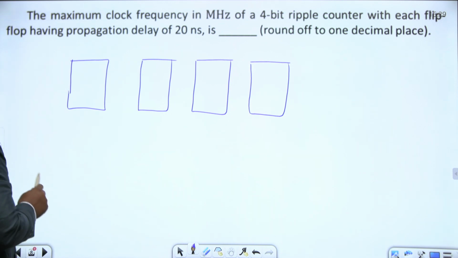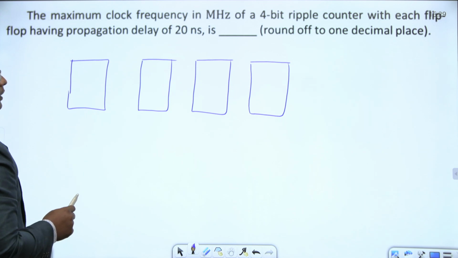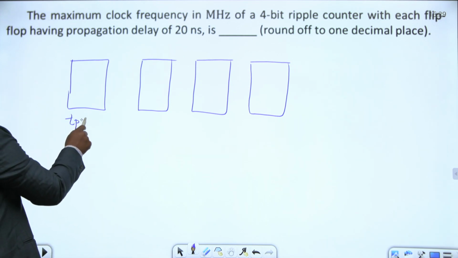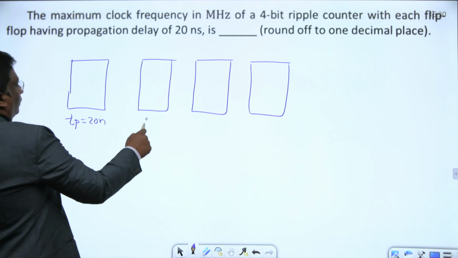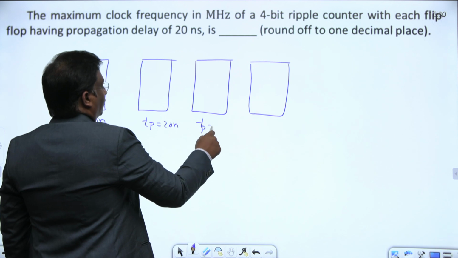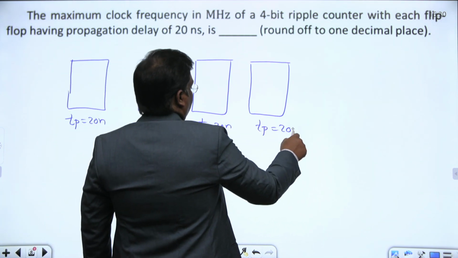What is the clock frequency in megahertz? The maximum clock frequency of a 4-bit counter, each flip-flop having a propagation delay. This is TP, the propagation delay of each flip-flop, nothing but 20 nanoseconds. Each flip-flop is 20 nanoseconds.